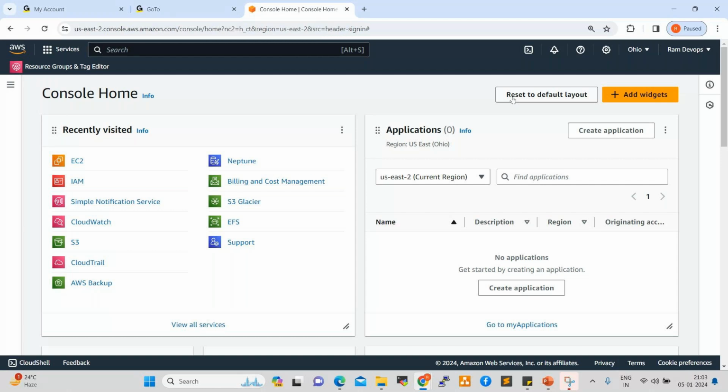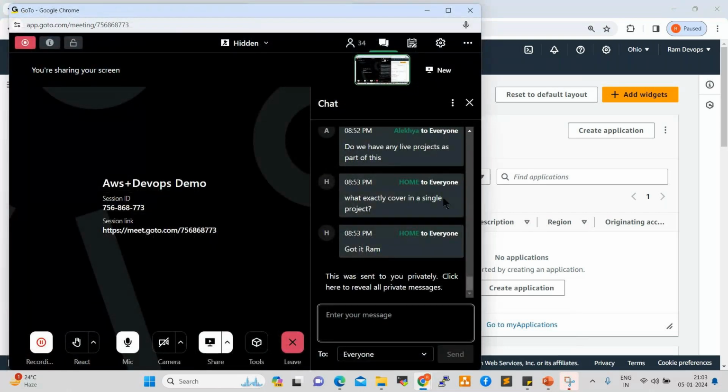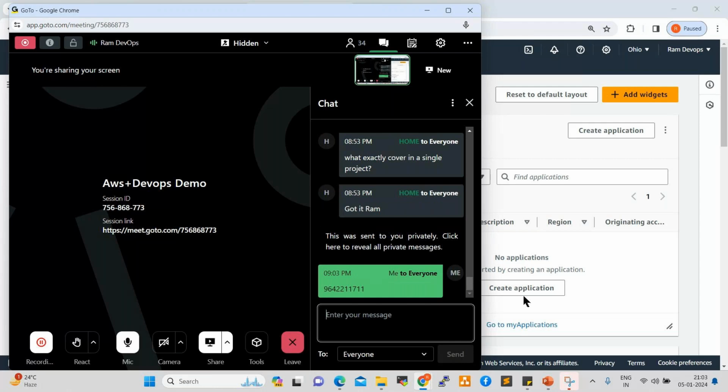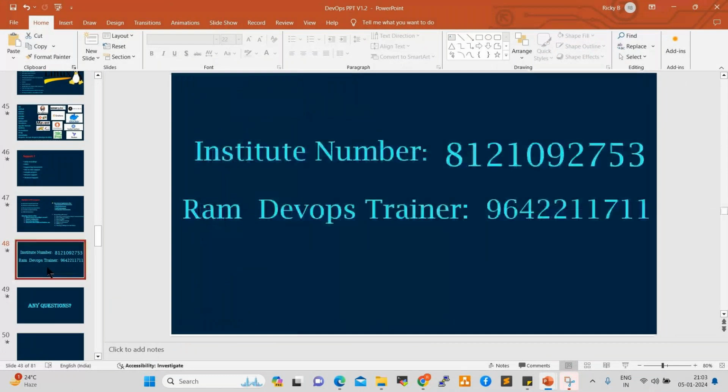Got it, everyone? Any questions? If you have any more questions, you can reach out to me. My mobile number is already shared with you. My mobile number is 96422111711. New guys, whoever joined today, you can take down this number and reach out to me if you have any more questions. This is the institute number. You can take down this number also. Clear, everyone? Any more questions?